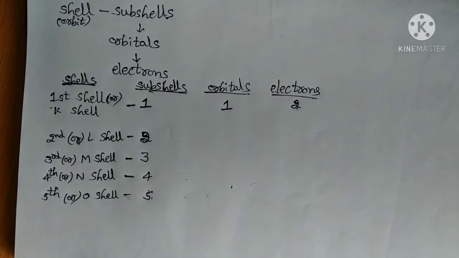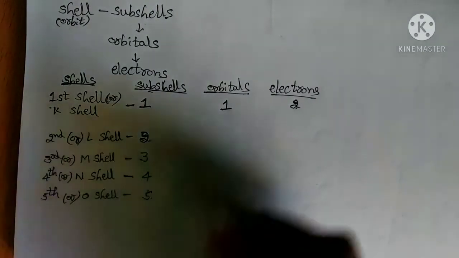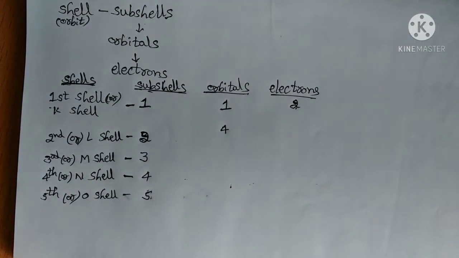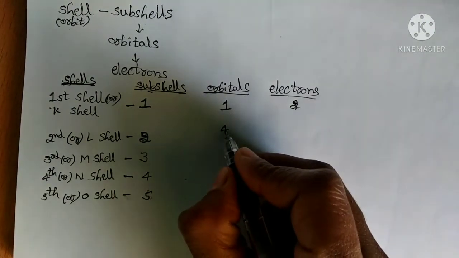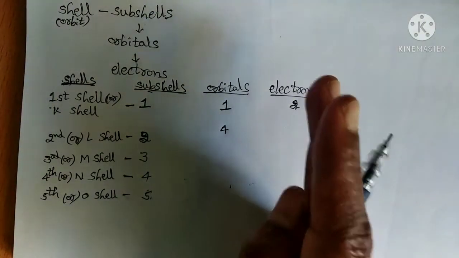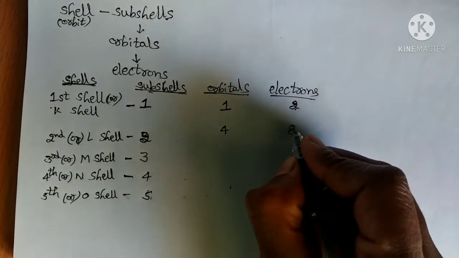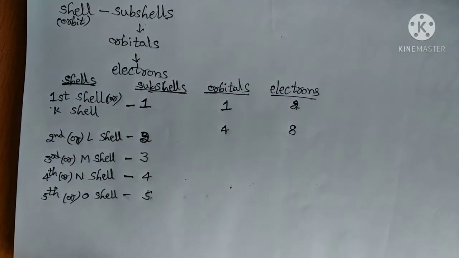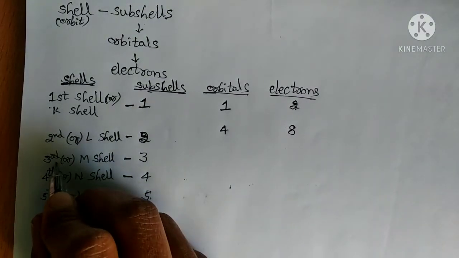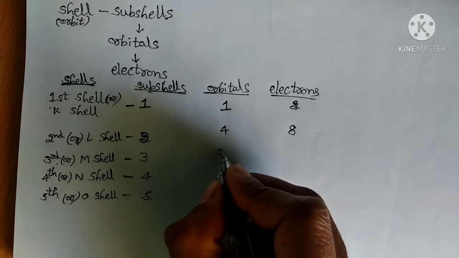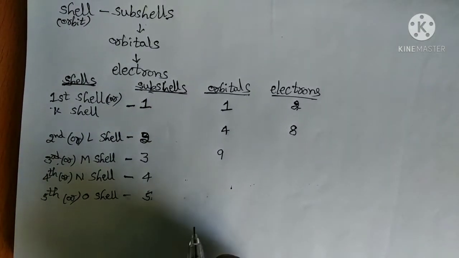In the second shell, how many orbitals are present? 4 orbitals. Each orbital can accommodate 2 electrons. So in the 4 orbitals, 4 times 2 is 8. 8 electrons can be present. Next, in the third shell or M shell, how many orbitals? 9 orbitals can be present.